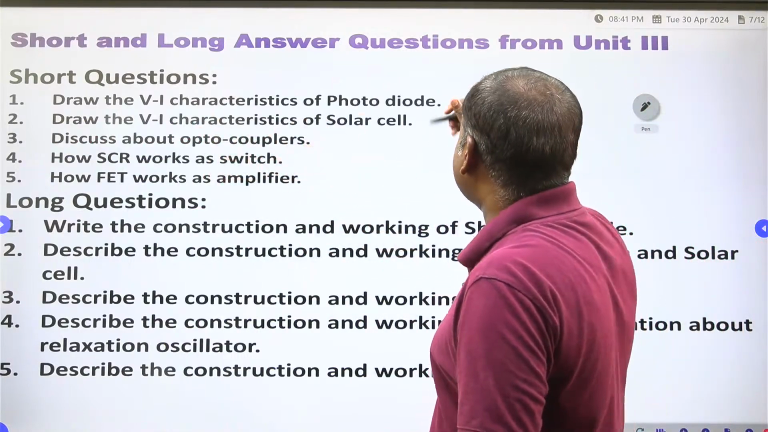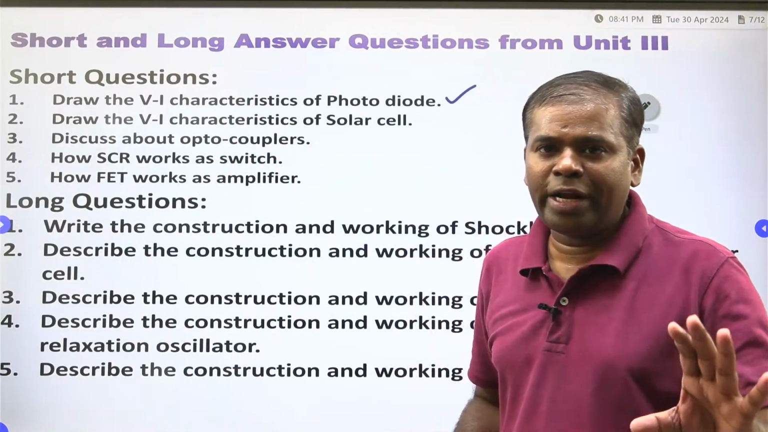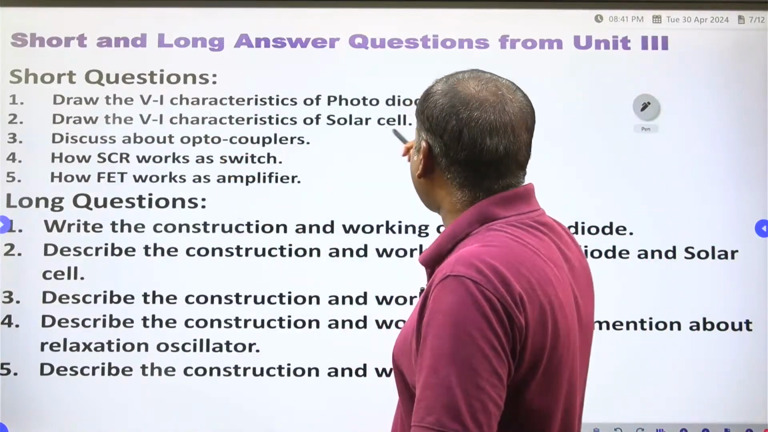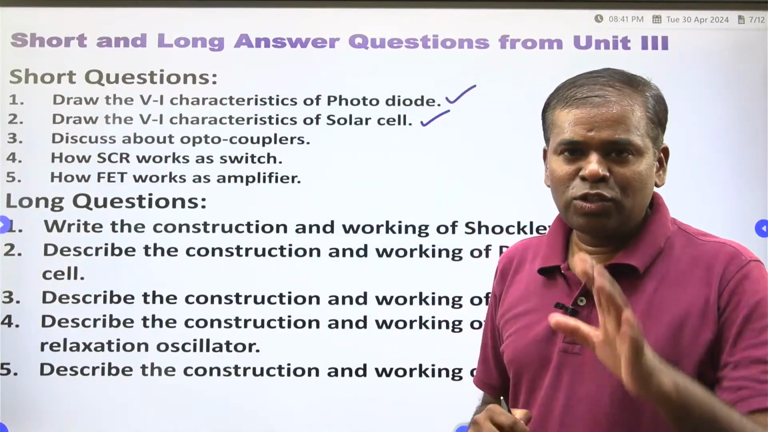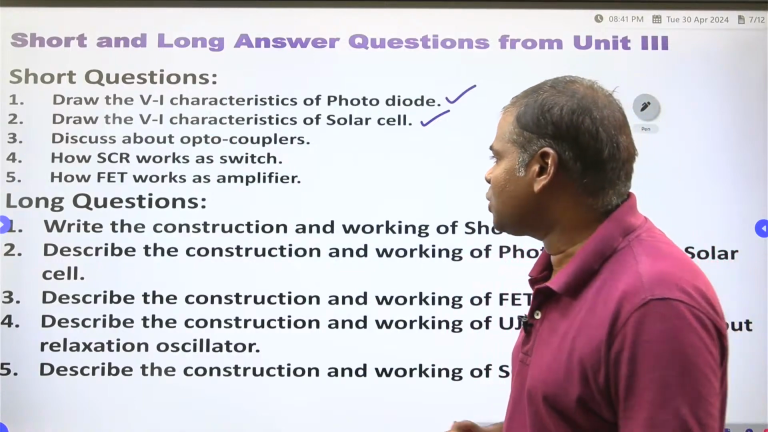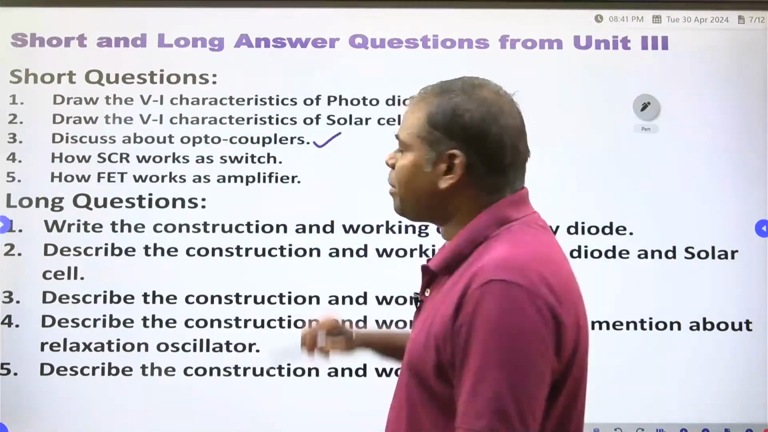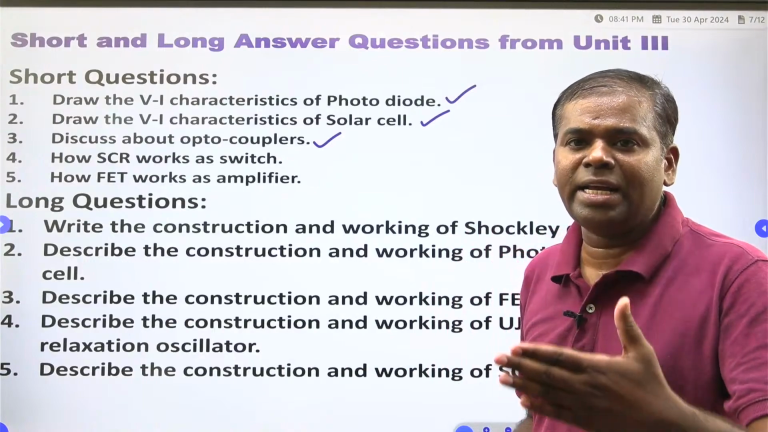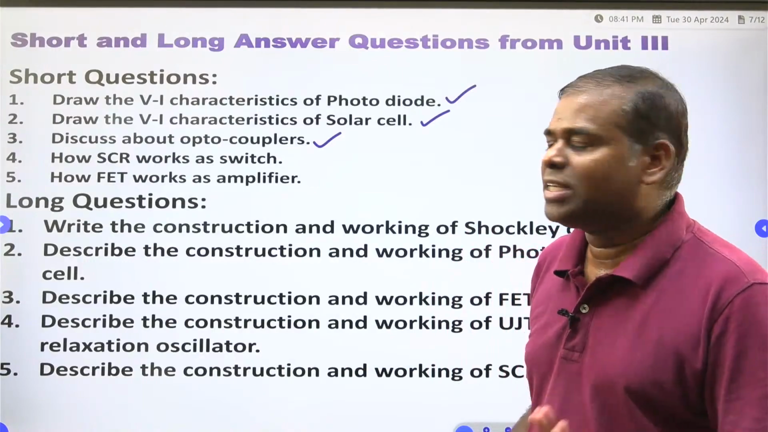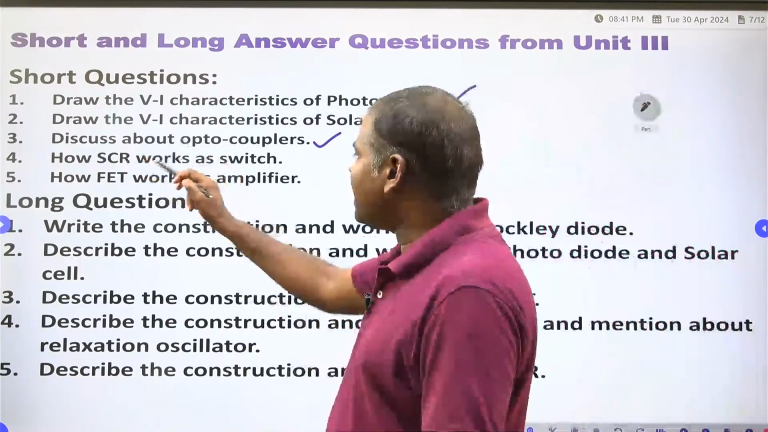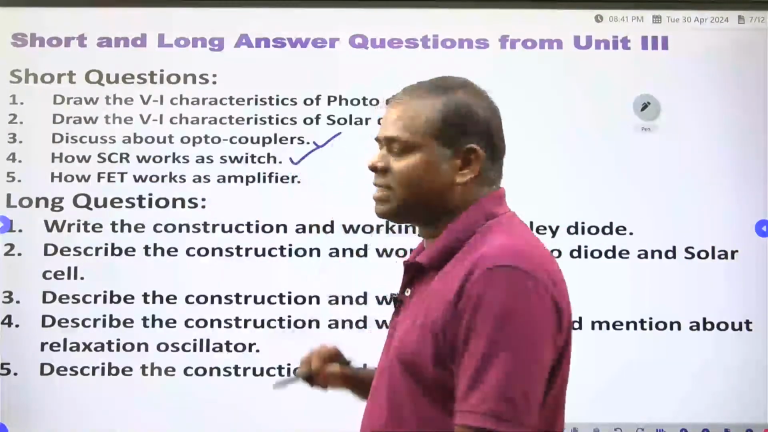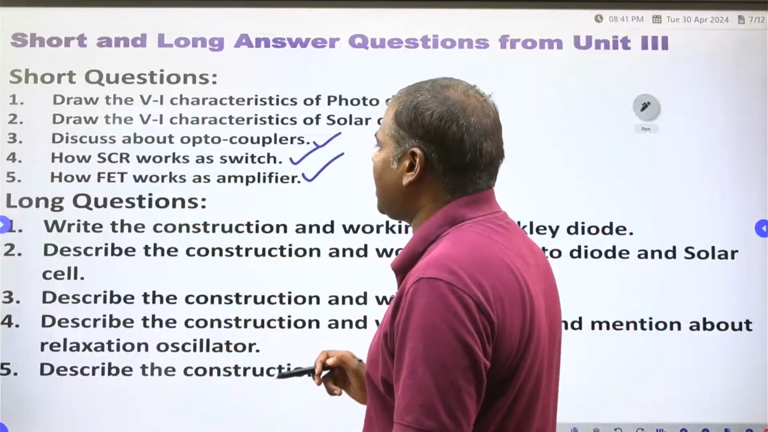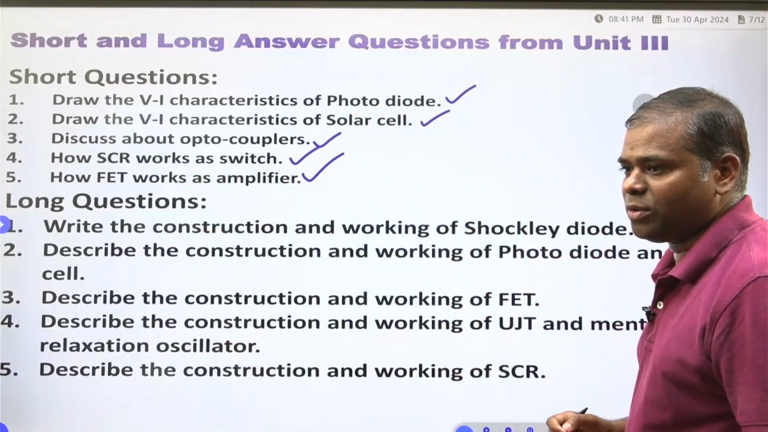Draw the VI characteristics of a photodiode. Photodiode VI characteristics, just you have to write. Draw the VI characteristics of a solar cell. Solar cell VI characteristics you have to write. Discuss about the optocoupler. What is the optocoupler? What you learned according to your syllabus, that thing you have to write. How a silicon controlled rectifier works as a switch, and how FET works as an amplifier. These are the 5 questions I made as short questions.